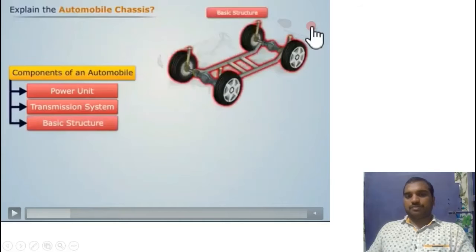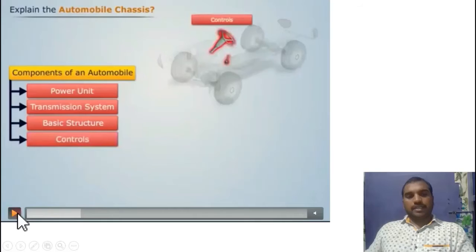It's a combination of four parts: frame, suspensions, axle, wheels and tires. The combination is the basic structure. Coming to the next part, that is controls. One is steering, another one is brakes. To change the direction of the vehicle, the steering system is helpful. To stop or slow down the vehicle, the brake system is helpful.